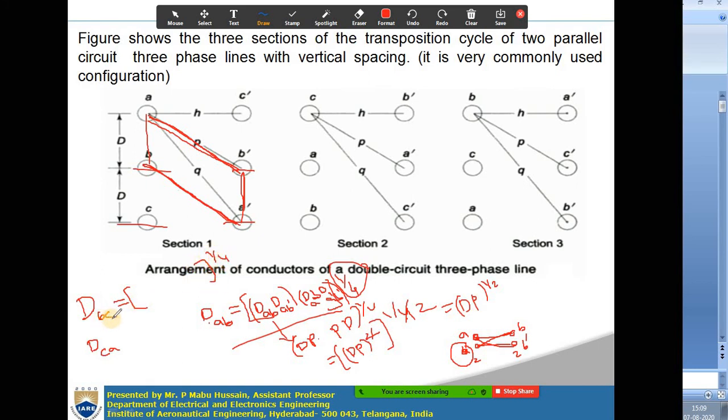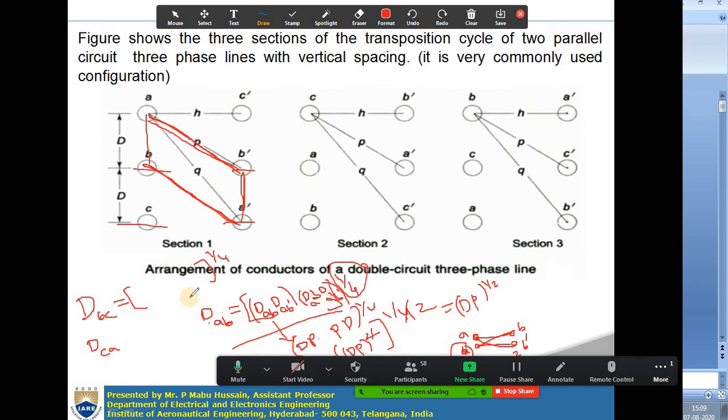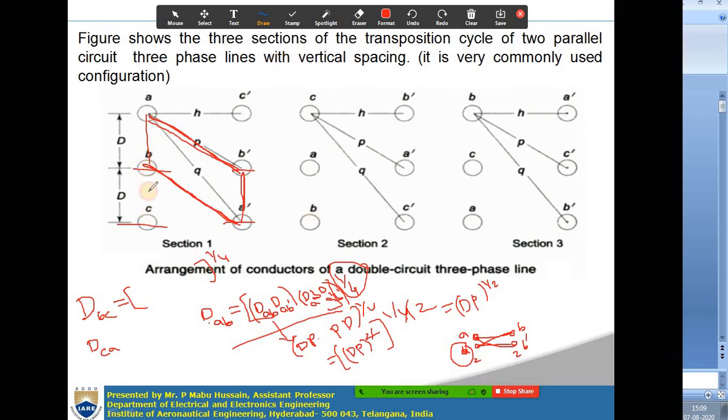Now for BC, you have to take DBC and DBC dash. BC is capital D. BC dash is this distance, and this distance and this distance are both the same, which is dP.